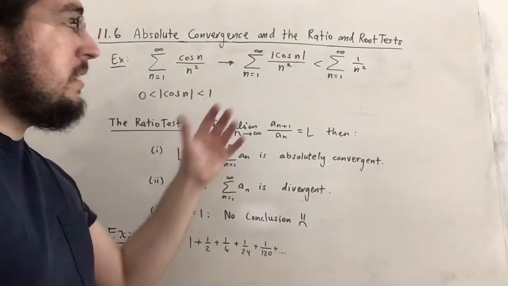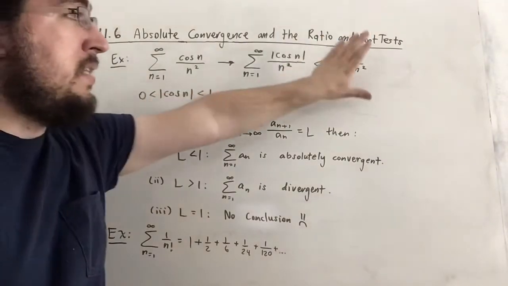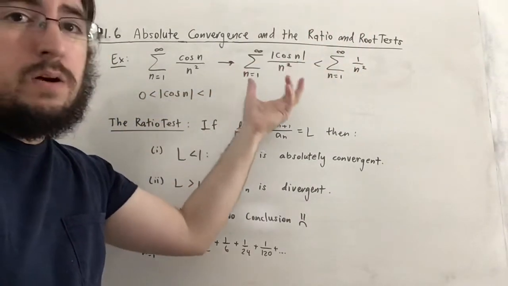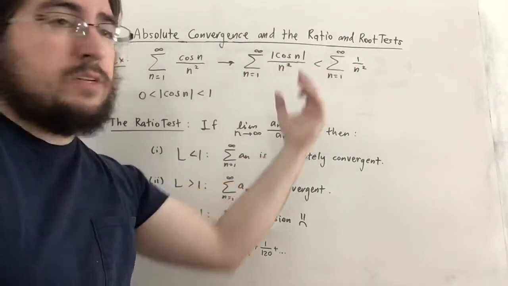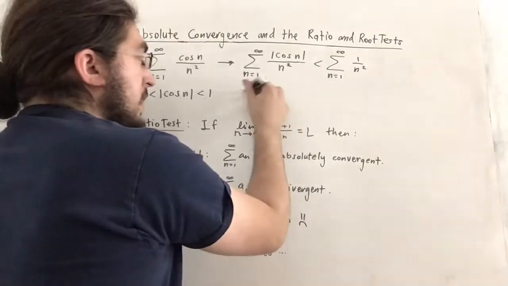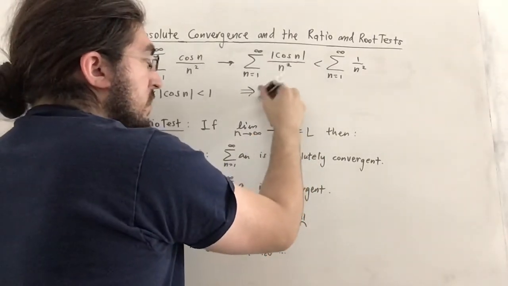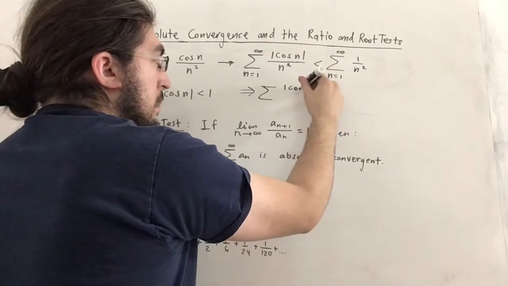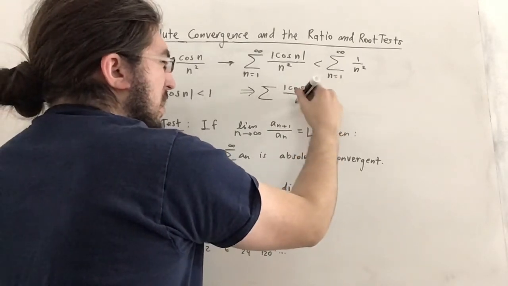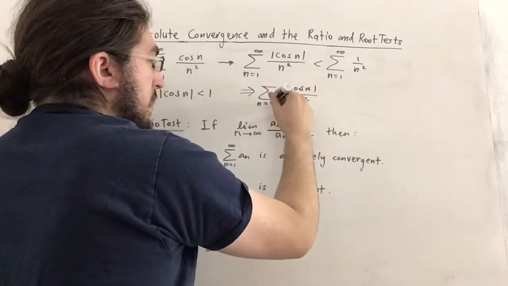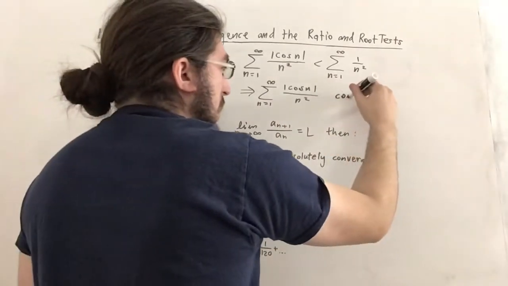So by comparison test, since this is less than this thing that converges to some number, this implies that this actually converges by comparison.